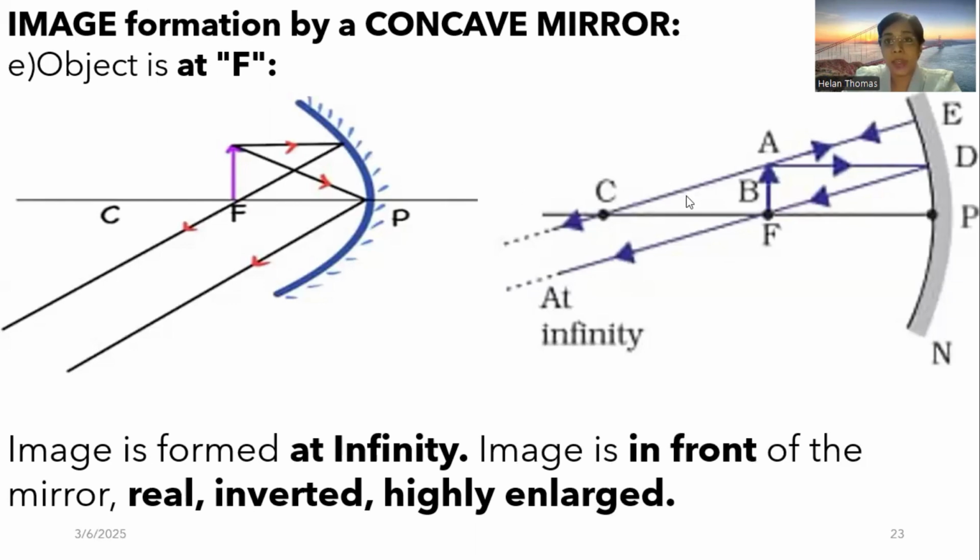The next ray here, we are taking a ray that will be going through the center of curvature, touching the object and then hitting the concave mirror. The law says the ray which is passing through the center of curvature will trace back the same path. So here, this incident ray and the reflected ray will be tracing back the same path. And here is a demonstration where the second ray is passing through the principal focus. You only have to draw two rays when you draw a ray diagram.